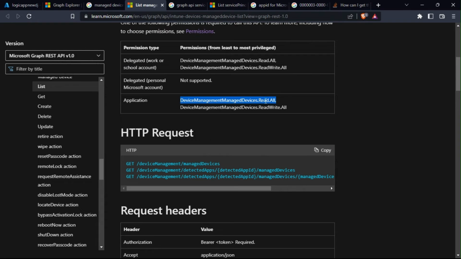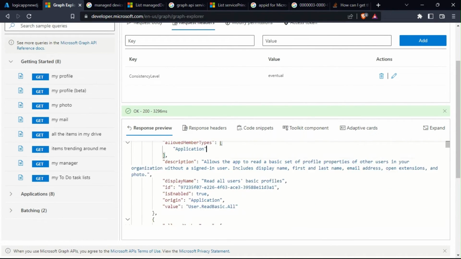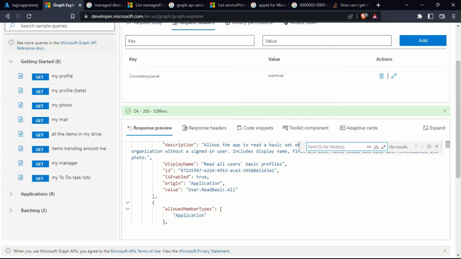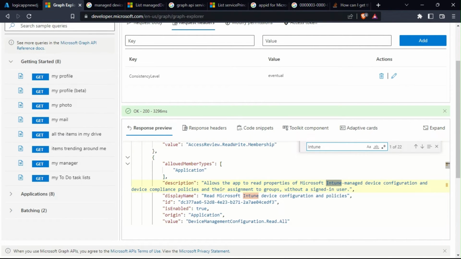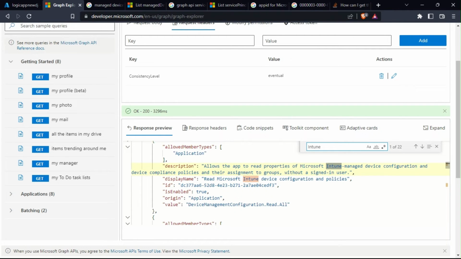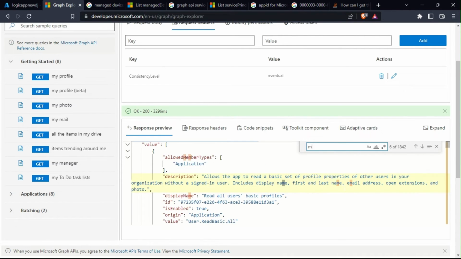So all we need is device management, manage devices. So I'll go ahead in the Graph Explorer and search for it, Control F, and find Intune. So read all users profile. I need Intune. Yeah, read Microsoft device policy, device management configuration. I need device management and manage devices.